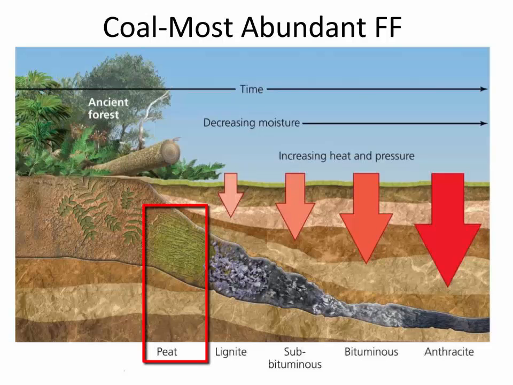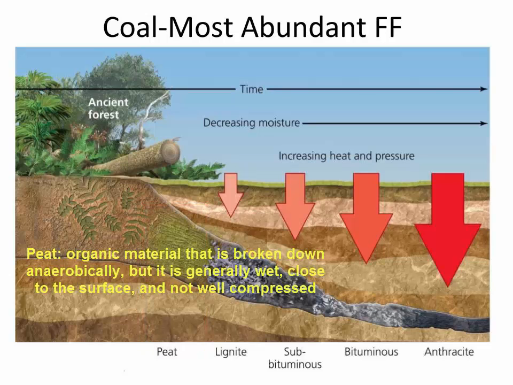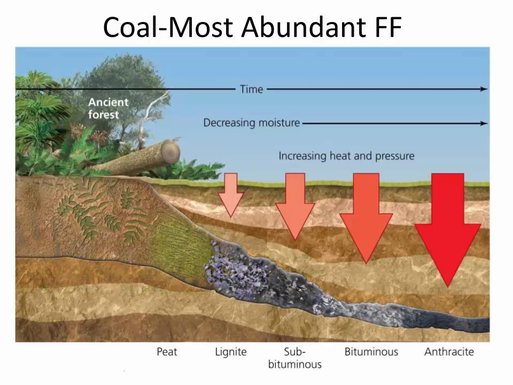The first substance you see listed on the left is peat. Peat is organic material that is broken down anaerobically but is generally wet, close to the surface, and not well compressed. For these reasons, peat has far less energy than coal. However, if peat is subjected to additional pressure, heat, and time, it will turn into coal.